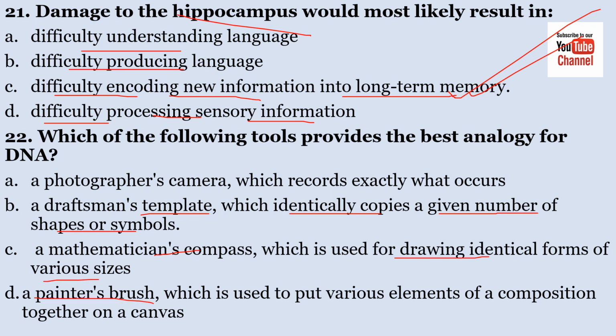D. A painter's brush which is used to put various elements of a composition together on a canvas. Which of the following tools provides the best analog for DNA? The correct answer here is B. A draftsman's template which identically copies a given number of shapes or symbols.